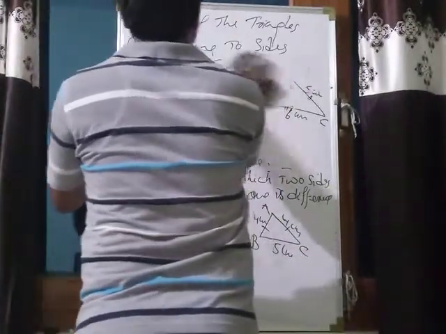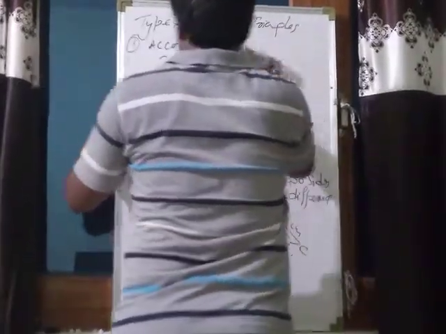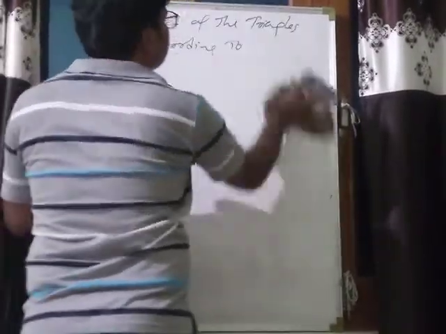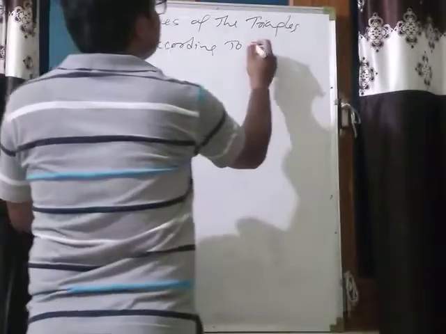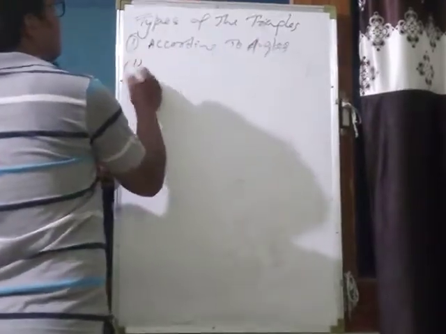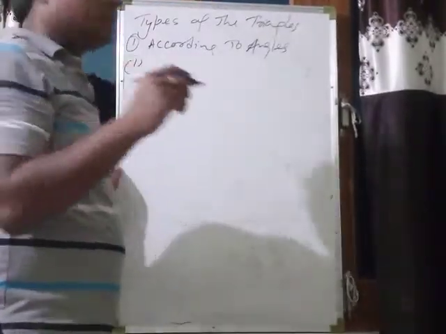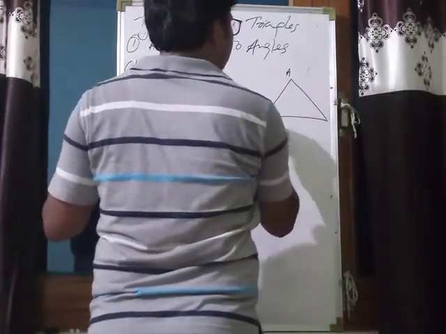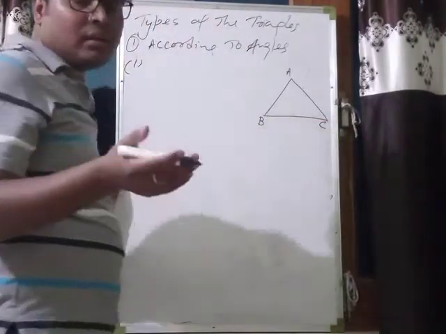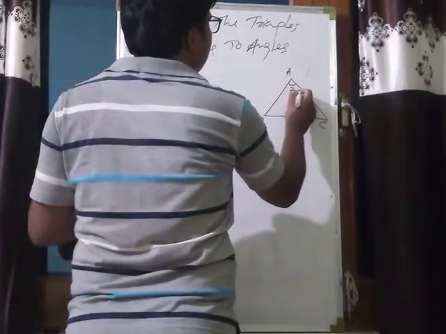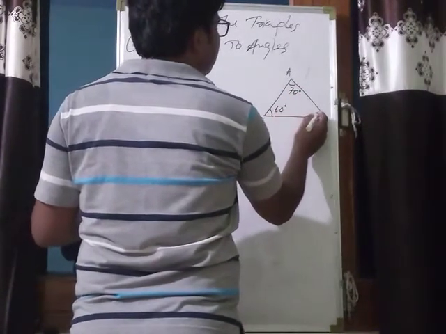Okay, now according to angles, first it may be possible that in any triangle all angles are acute angles, that is 70 degree, that is 60 degree, that is 50 degree.